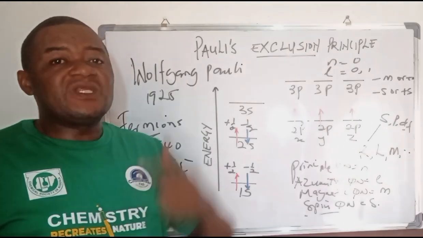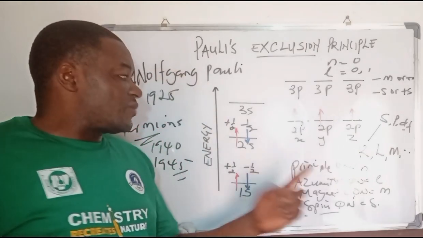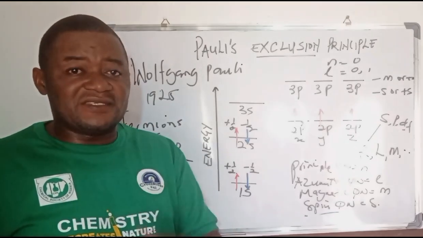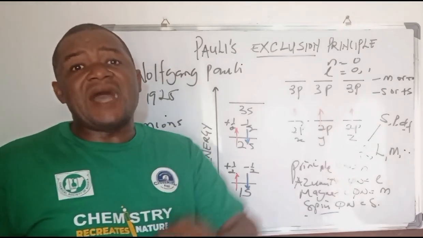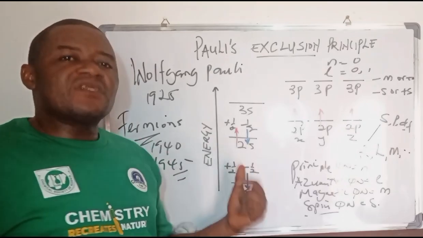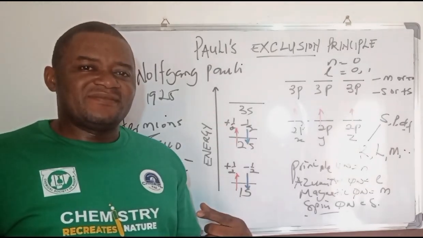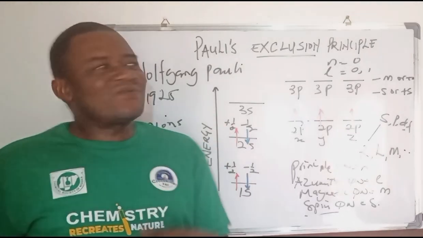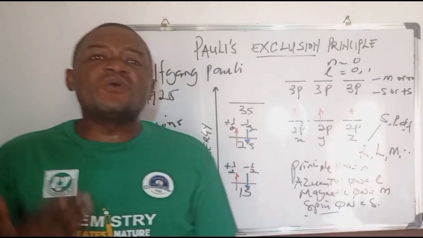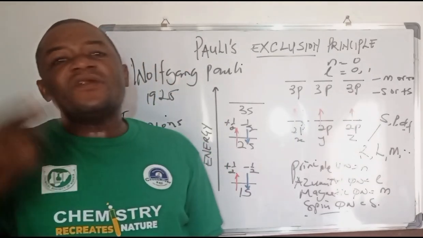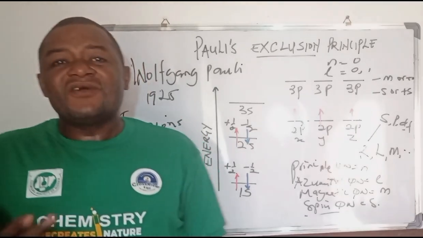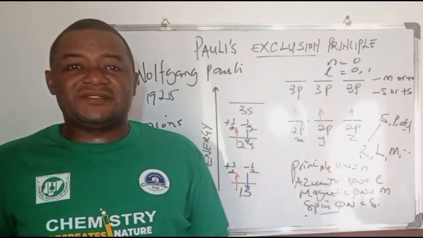And according to the principle, all quantum numbers in a particular orbital for the electrons are identical, except the spin quantum number. And in that case, the arrangement of the spin must be such that one is opposite the other. And this particular Pauli exclusion theory has led to so much relevance. One of its relevances is in the total explanation of the electronic configuration of elements.